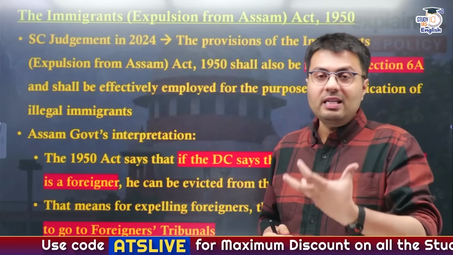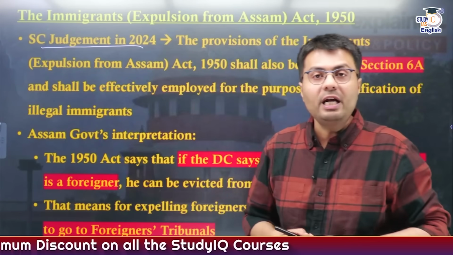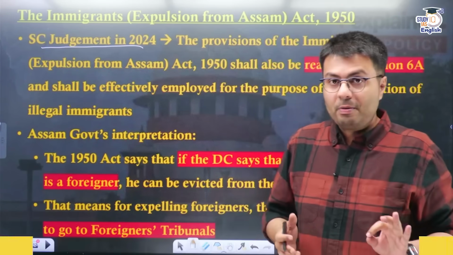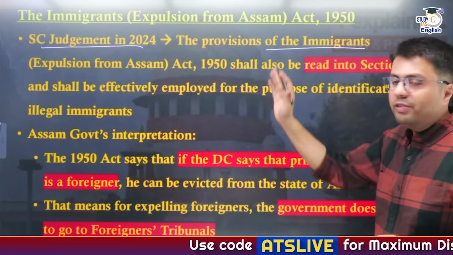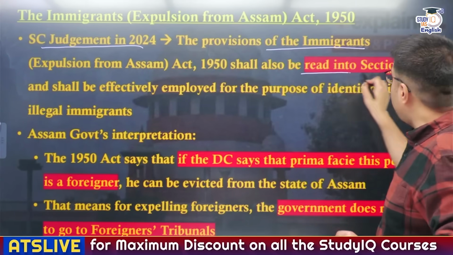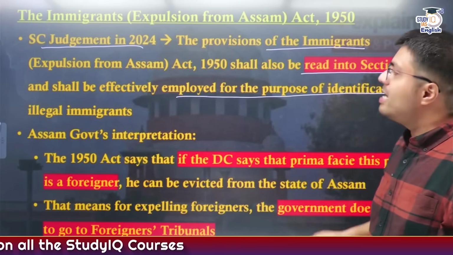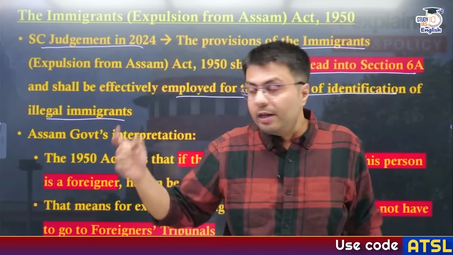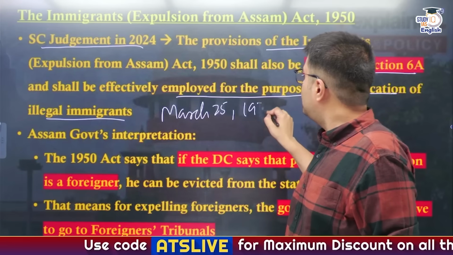Now, based on this act, the Assam government says that there was a judgment of the Supreme Court in 2024 where it considered the constitutionality of Section 6A of the Citizenship Act, and in this judgment the Supreme Court highlighted that the provisions of the 1950 Act, that is the Immigrants (Expulsion from Assam) Act, shall be read into Section 6A and shall be effectively employed for the purpose of identification of illegal immigrants. So here, who will be an illegal immigrant? The ones who have entered Assam after March 25th, 1971.